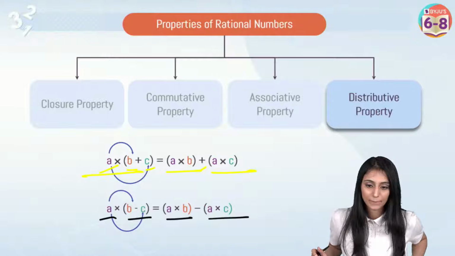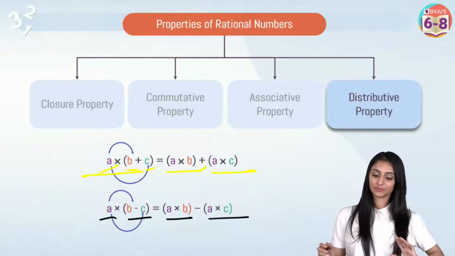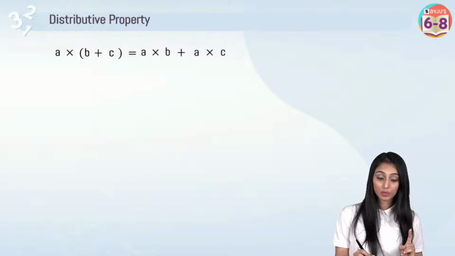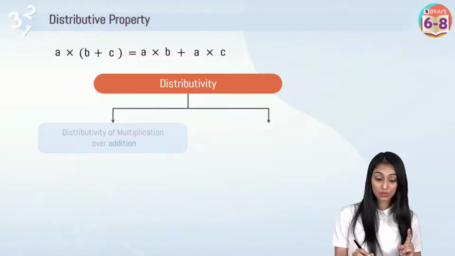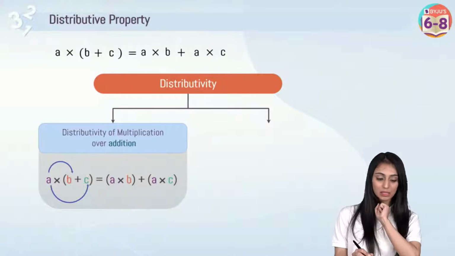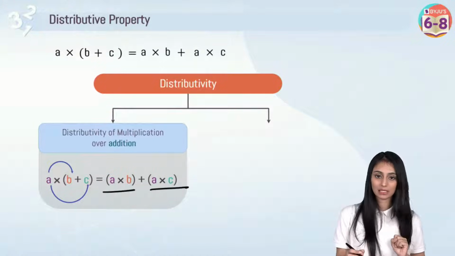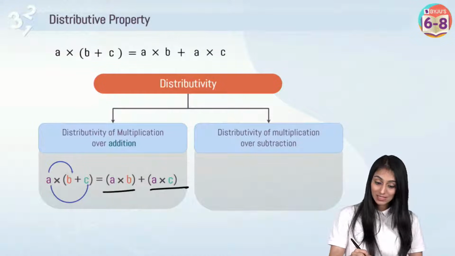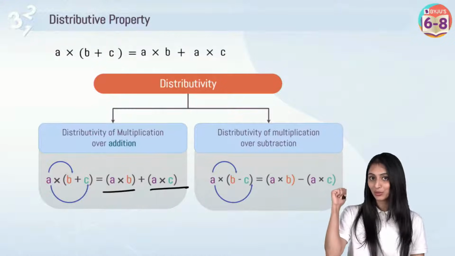All right, let's move ahead. When I'm saying A times (B plus C), it could be written as A times B plus A times C. So that is distributivity of multiplication over addition. How do we write this? A times (B plus C) is equal to A times B plus A times C. That's how we break it out, right? And distributivity of multiplication over subtraction, I just showed that to you in the previous slide.